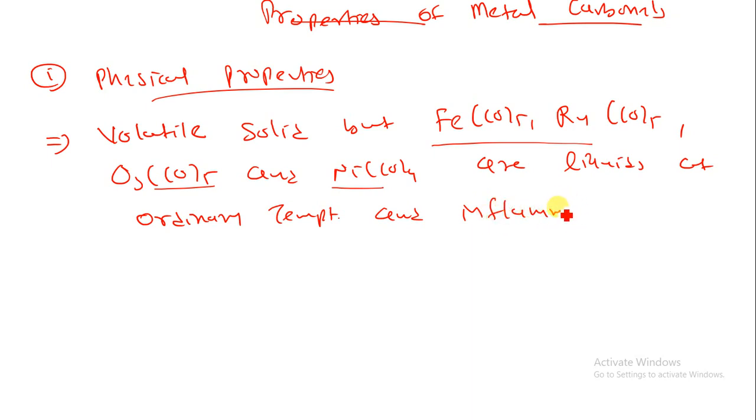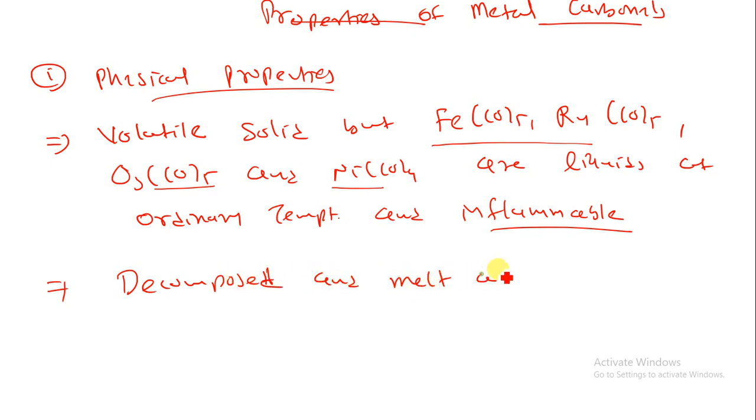Inflammable here means it cannot easily burn, whereas flammable means it can easily burn. So many of these decompose or melt at low temperature. Many of the metal carbonyls can easily decompose and melt at room temperature. That is the second point.